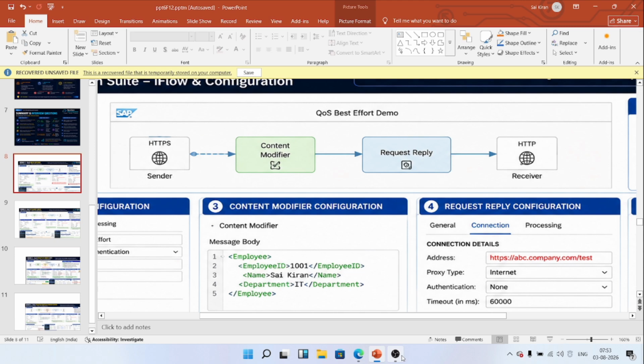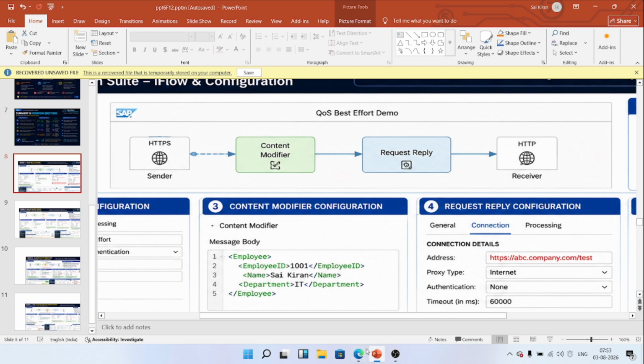If the receiver is unavailable due to network issues, server downtime, or endpoint failure, SAP does not retry and the message is lost. So here is a sample example: one sender and receiver, using Postman. I'm sending data to the iFlow in SAP Integration, and from there it goes to the receiver. If the receiver is available, the data will go through easily. If it is not available, it will fail. There is no retry mechanism in best effort.